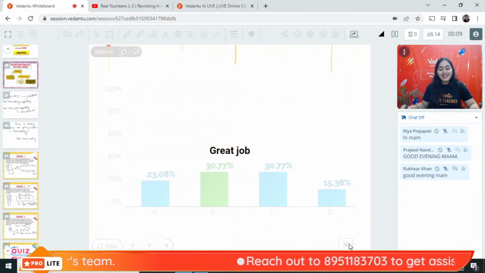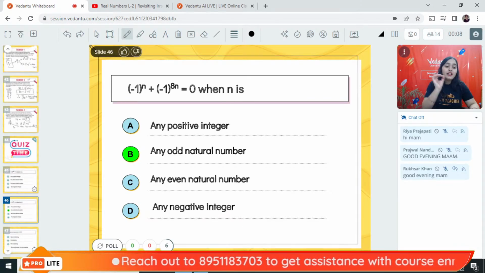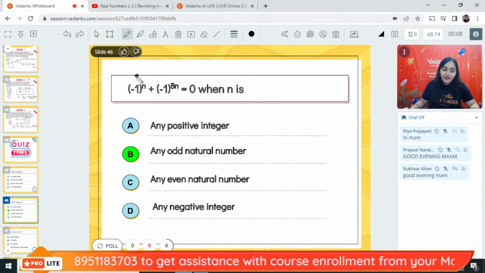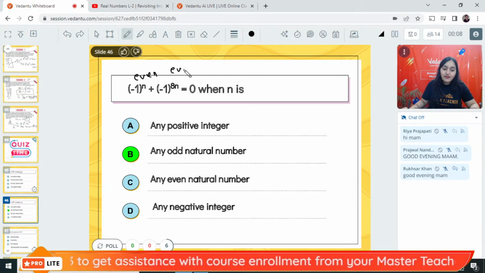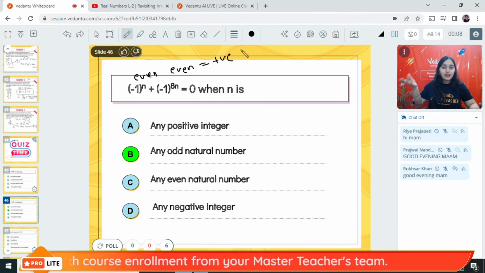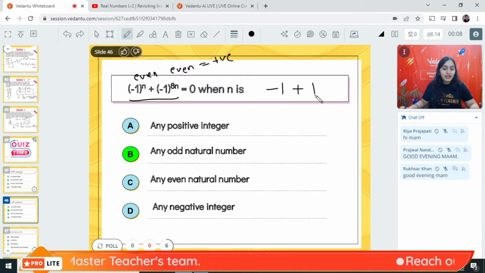So what is the right answer basically? It is going to be an odd natural number. Why an odd natural number? If it is even, then even and even is going to be positive, because if the power is even, the answer is going to be positive. Now, for this to be equal to 0, our answer has to come minus 1 and plus 1.